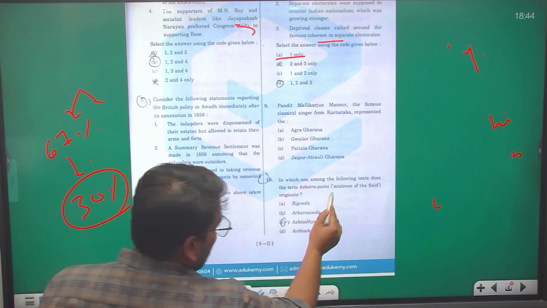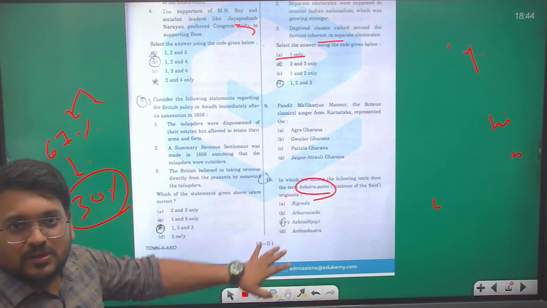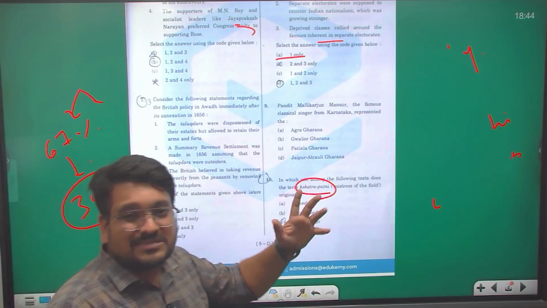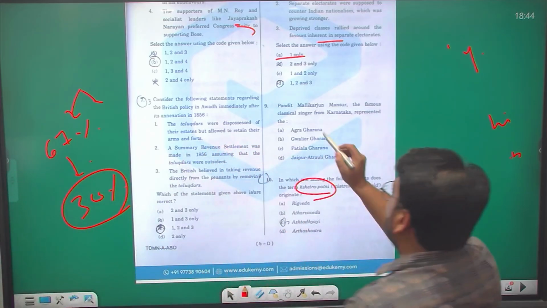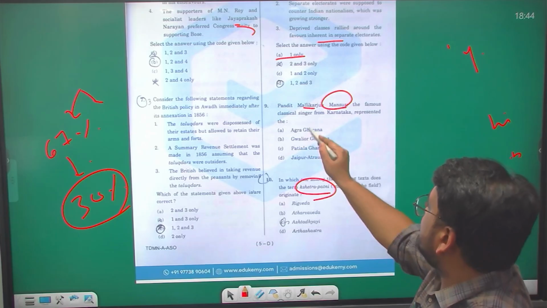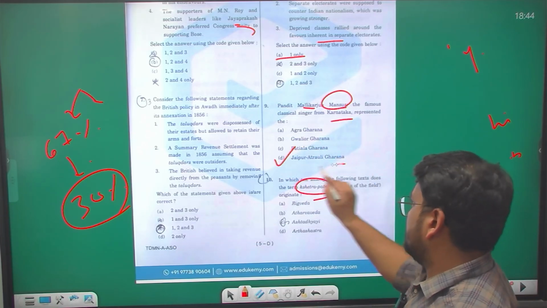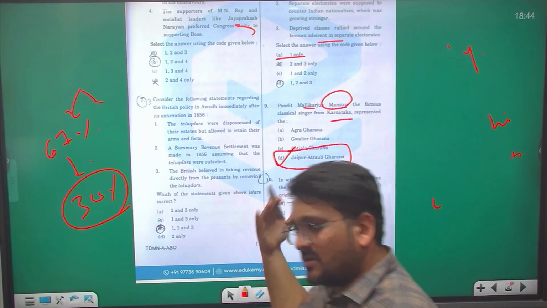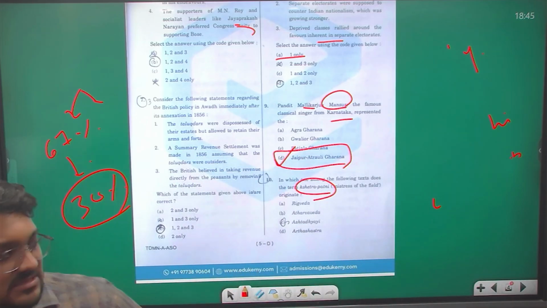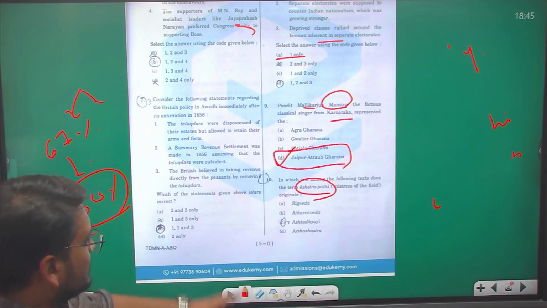There could be some logical thinking in some questions, but in this 9th question there is no such logical guessing. Pandit Mallikarjun Mansur, the famous classical singer from Karnataka, represented the Jaipur-Atrauli Gharana. This is a purely factual question with a purely factual answer. This is the answer itself. Now the 10th question.